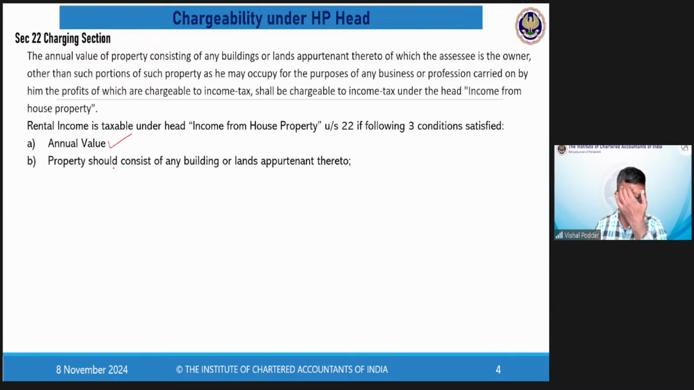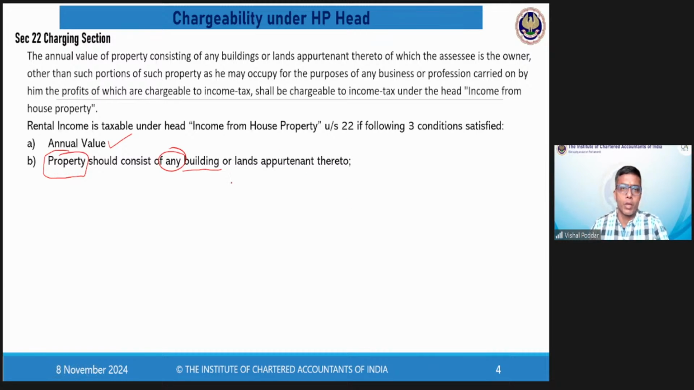The second most important point is annual value of what? So rental value of property would be covered. What should be the property? The property may be a building, any building. So we discussed this. It may be a residential building, a commercial building, a let-out building, a self-occupied building. For the time being, everything is covered. Then we will go to the exceptions, what are not covered. So first of all, everything is covered.